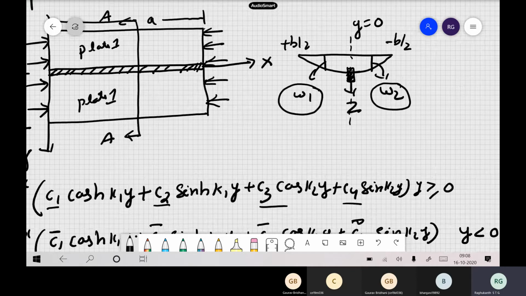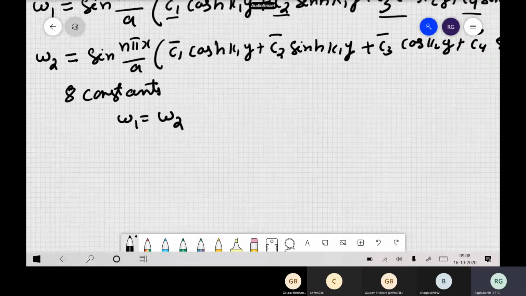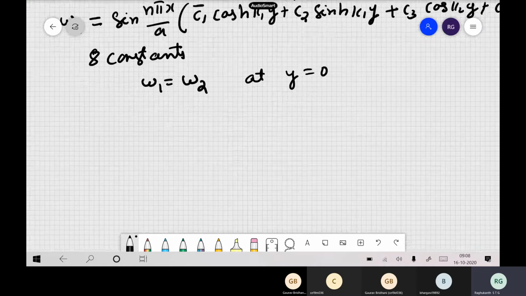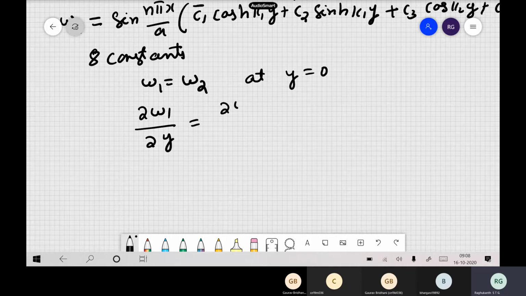What do you ensure? We have to ensure at the junction continuity of deflection, so at y equal to 0, and then you also have to ensure continuity of slope also. So dou w1 by dou y equals dou w2 by dou y at y equal to 0. This is our boundary condition.